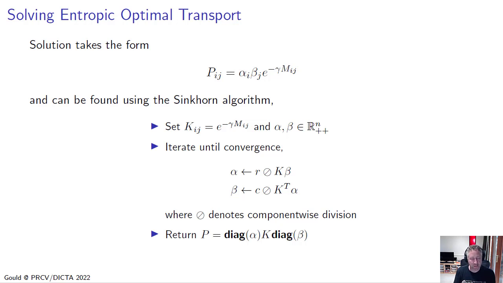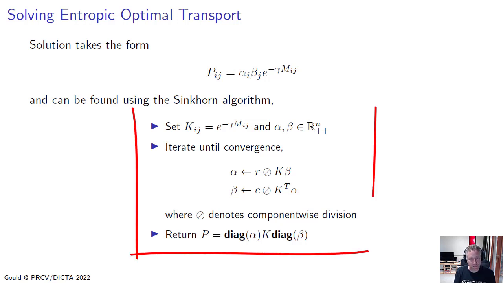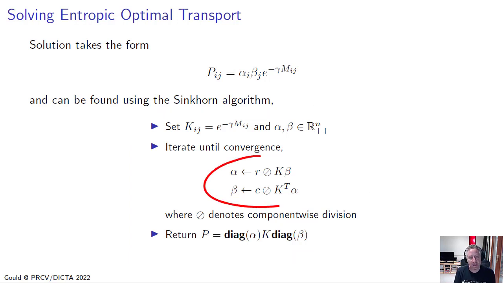And the values alpha_i and beta_j can be found very efficiently using the Sinkhorn algorithm. So we start by setting a matrix K_ij equal to e to the minus gamma M_ij, and randomly initialize alpha and beta to be n-dimensional positive vectors. And then we iterate until convergence, setting alpha and beta such that we normalize to satisfy the row and column constraints.